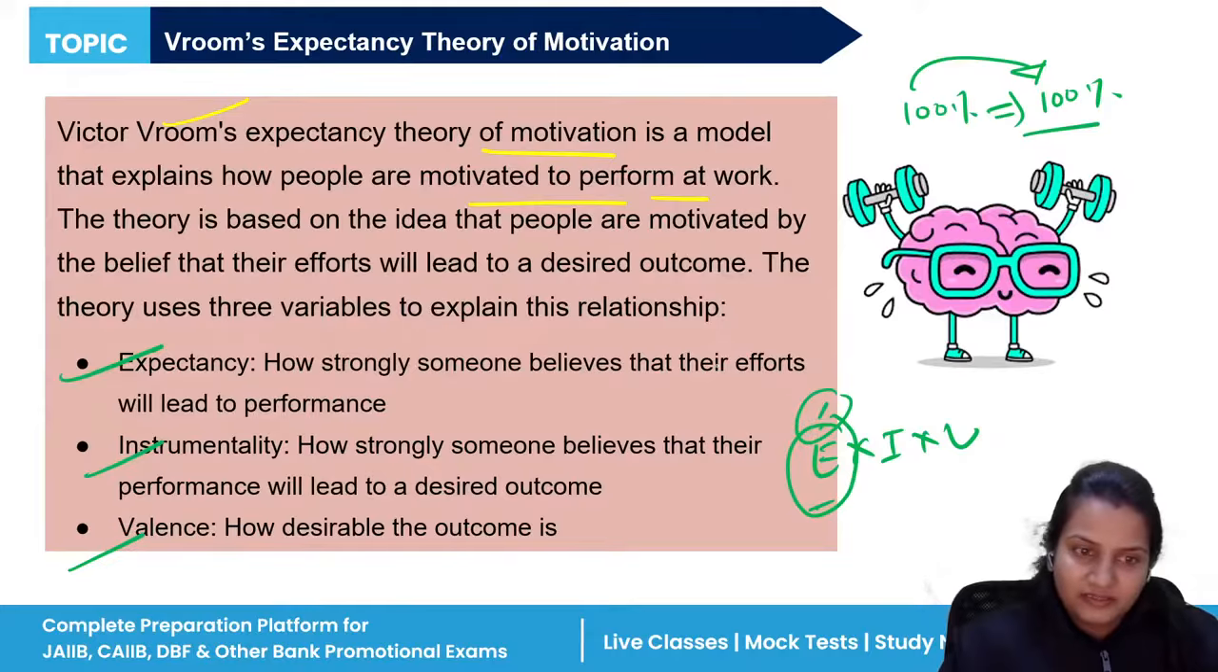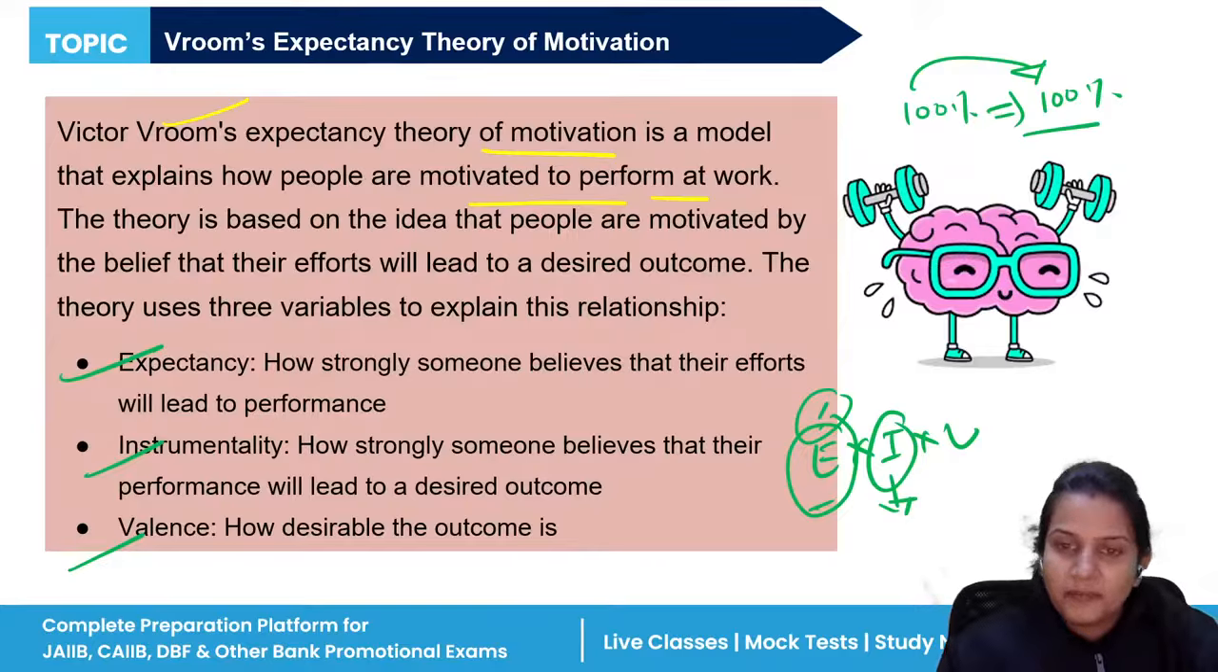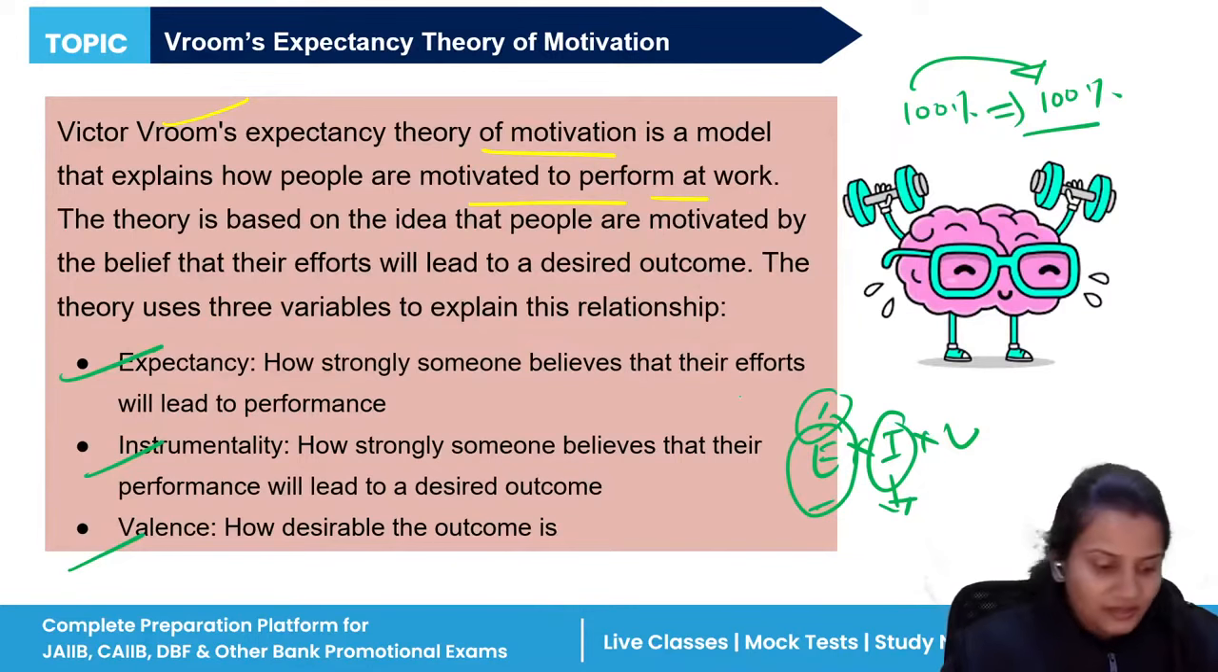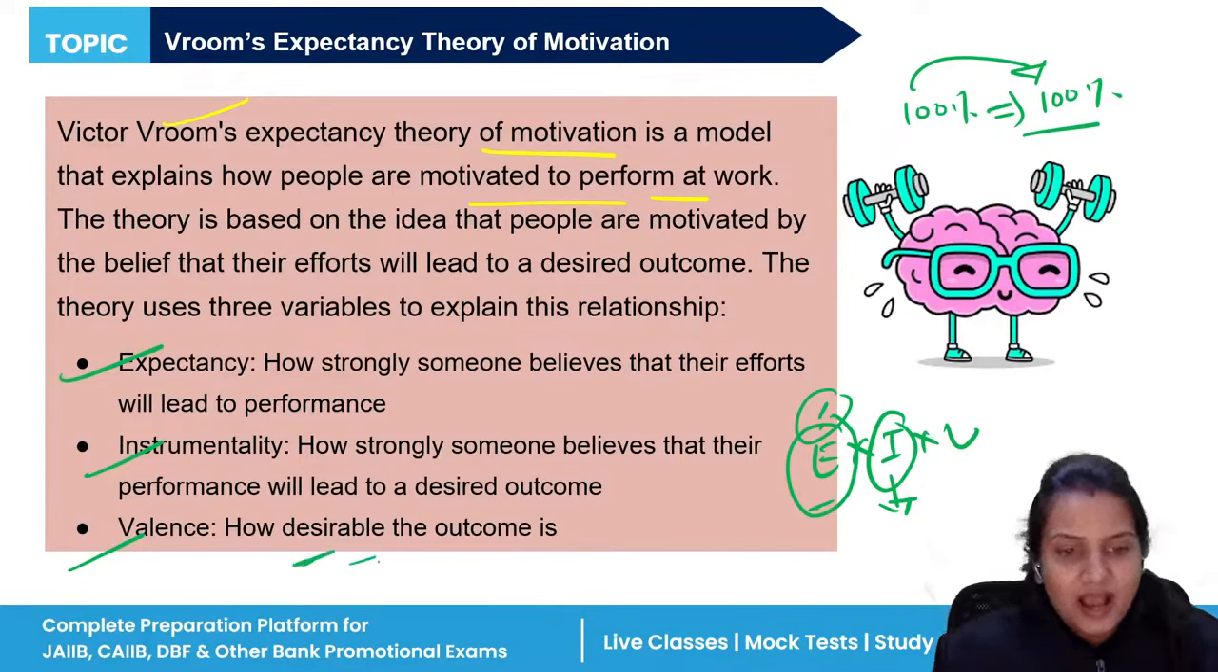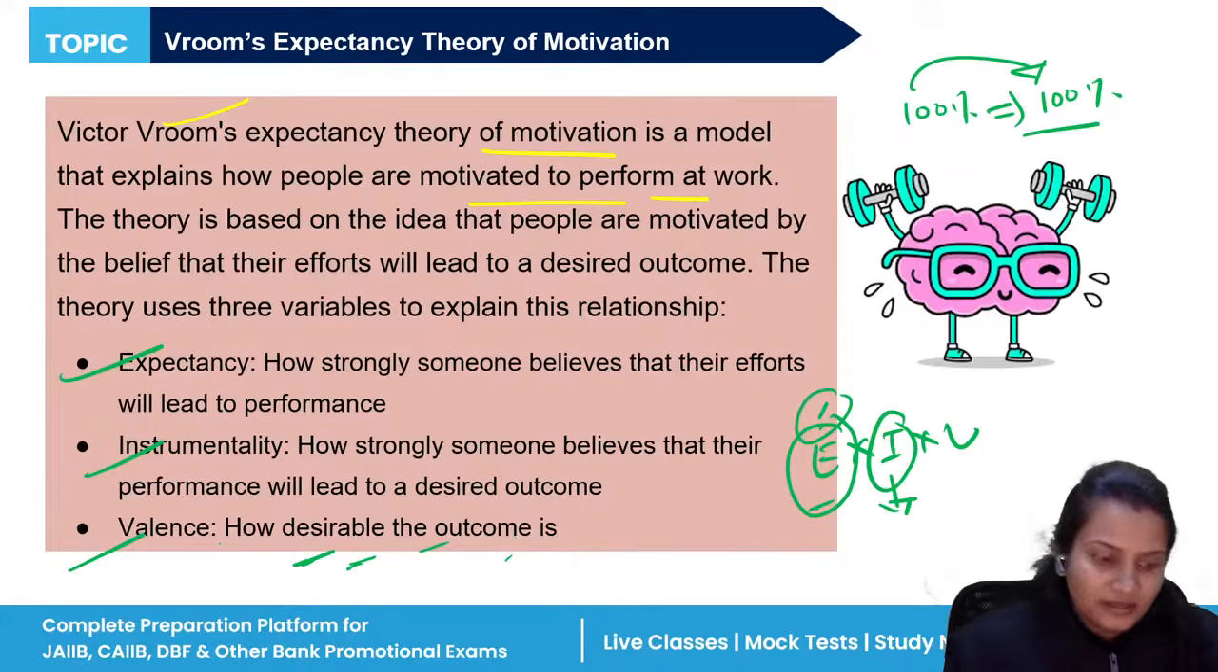This is expectancy. Now, instrumentality means how much you are believing. If the people have faith in you that your performance will be good, that you are going to do great in the organization, that you will definitely provide the best result to the organization, that is instrumentality. And valence means how desirable the outcome is, how much healthy the outcome is. That is valence. Valence means a value.